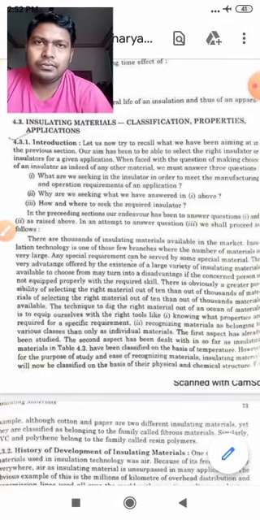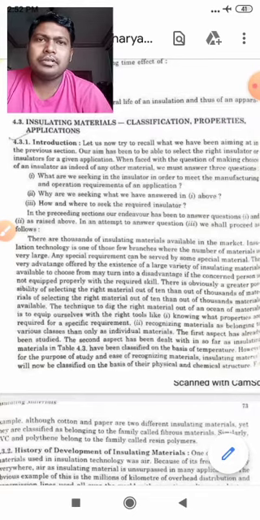Students, before going to this theory, let us first understand the importance, and what are the criteria upon which we, the electrical engineers, will decide to choose a particular kind of insulating material.